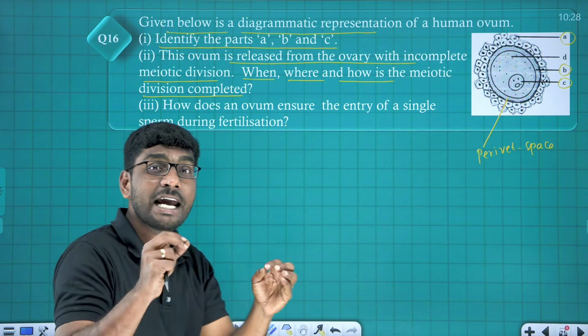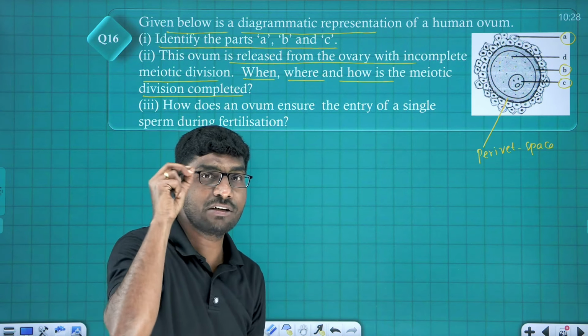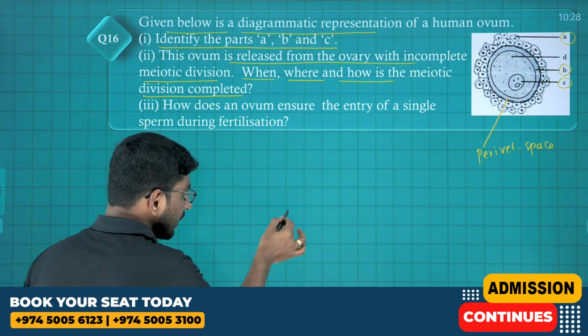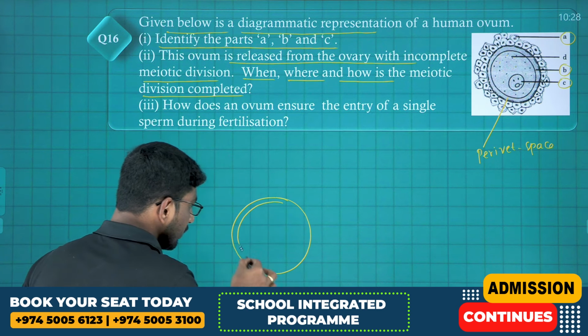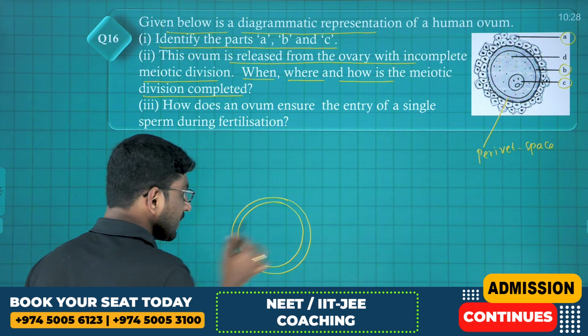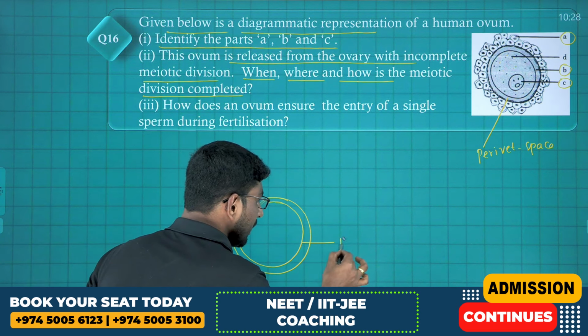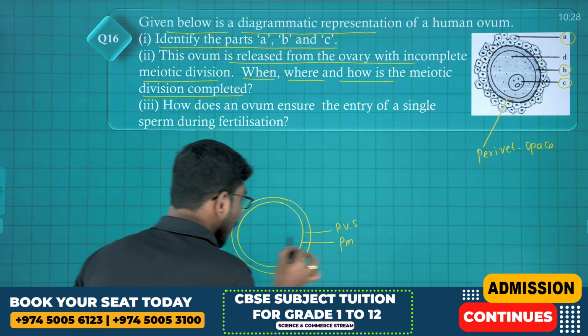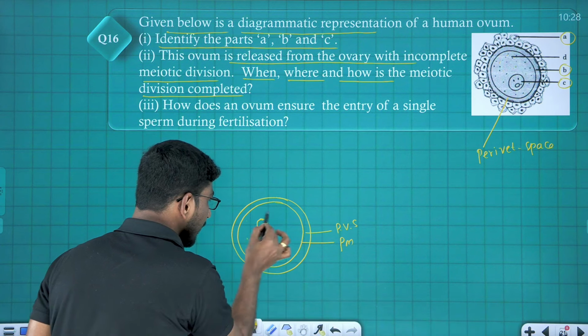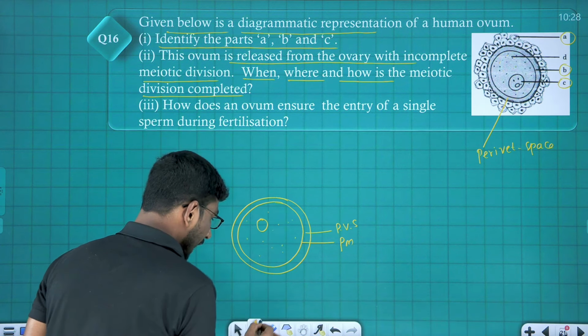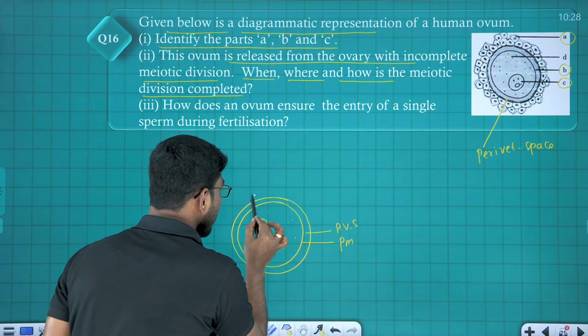When? At the time the sperm comes in contact with the secondary oocyte. Look at it. This is the secondary oocyte. This is called the peri-vitelline space. This is the plasma membrane, PM. This is the nucleus, and this is the cytoplasm. Am I clear? And around this one, what is this?